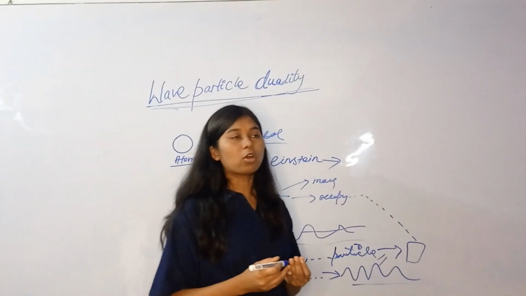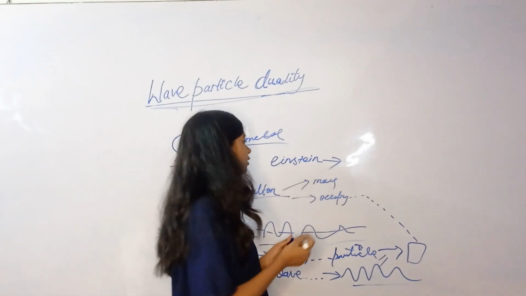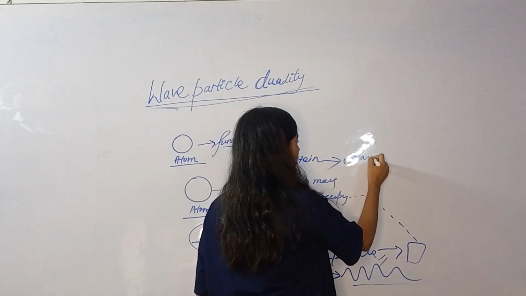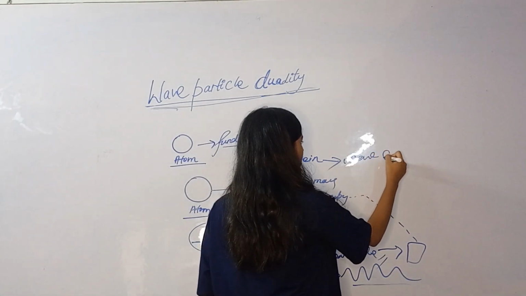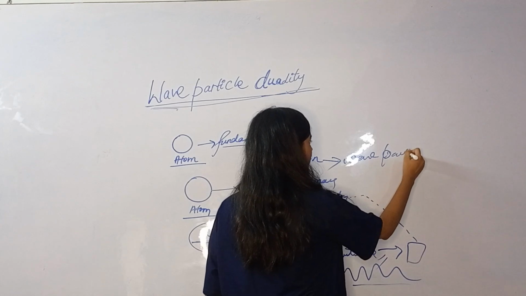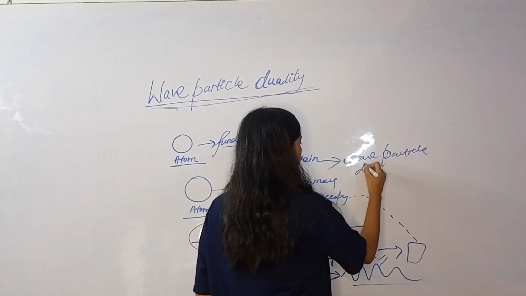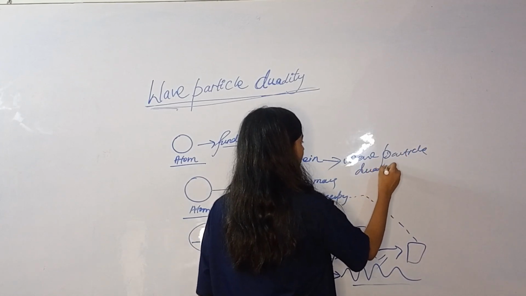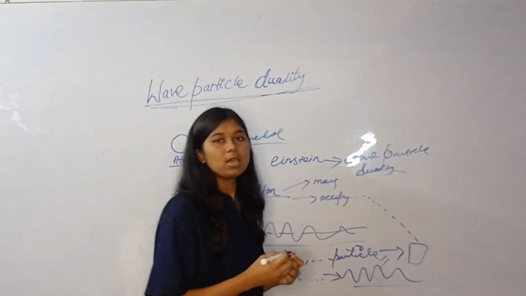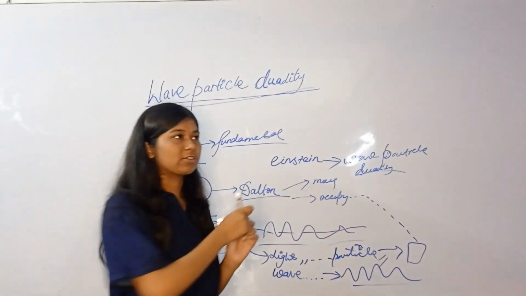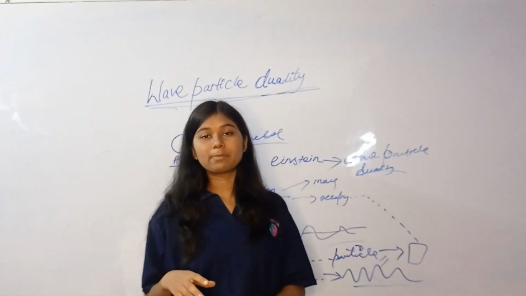According to Einstein, light has duality. That means it behaves as a wave also and as a particle also. So he named it wave particle duality. That means sometimes it will behave as a wave and somewhere it will behave as a particle.